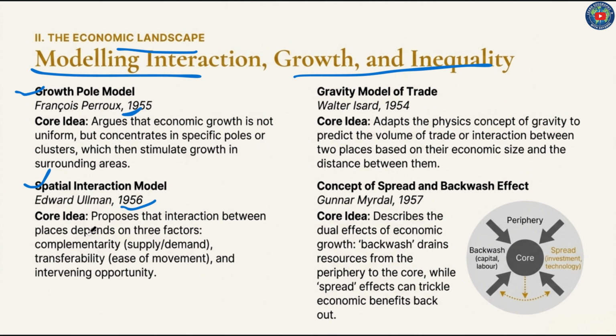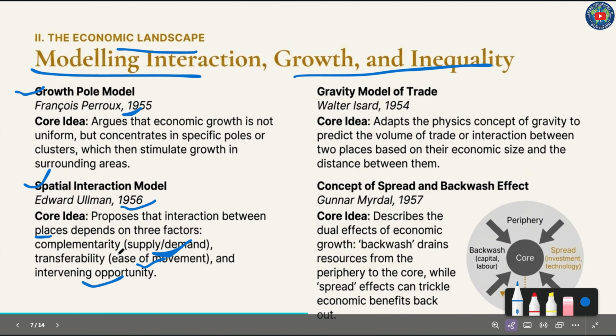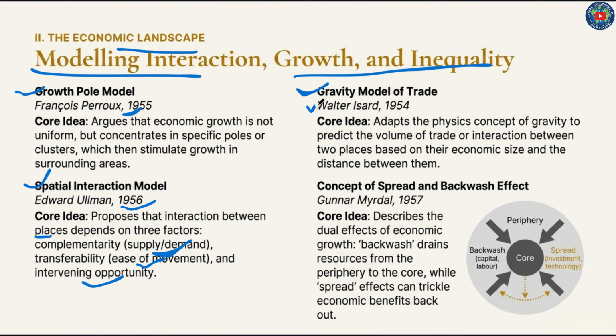The core idea was that it proposes that interaction between places depends on three factors: complementarity, supply and demand; transferability, ease of movement; and intervening opportunity. Then the gravity model of trade, provided by Walter Isard in 1954, adopts the physics concept of gravity